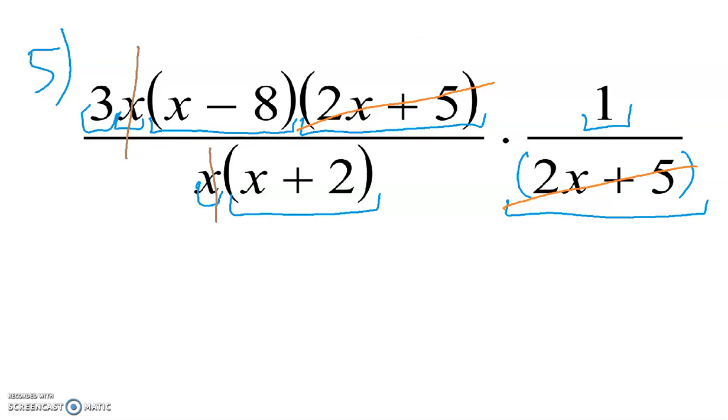Now, your answer is just going to be whatever's left over. So on the top, we have a 3. We have an x minus 8.